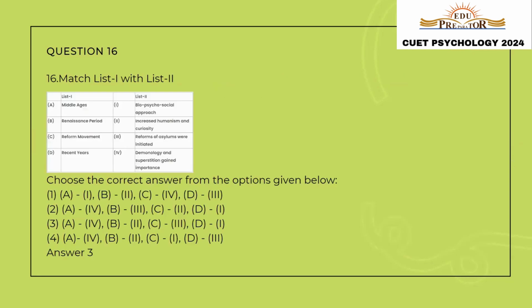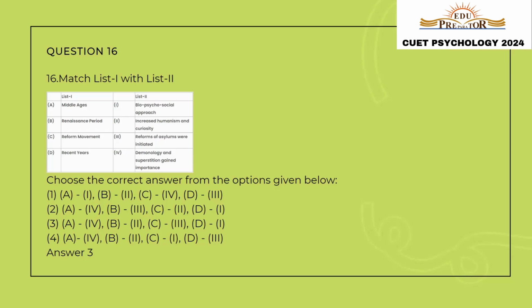Let us move to the next question. Question number 16 provides us with two lists. We have to match list 1 with list 2. List 1 provides us the different time periods, and we have to match it with the characteristics of those particular time periods in list number 2.